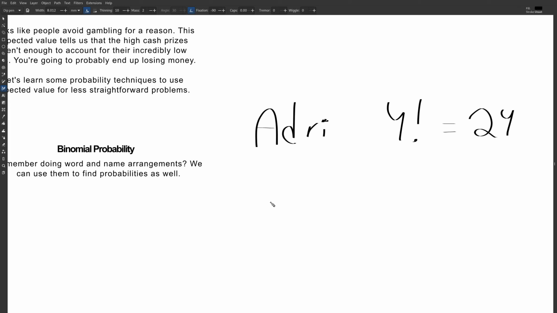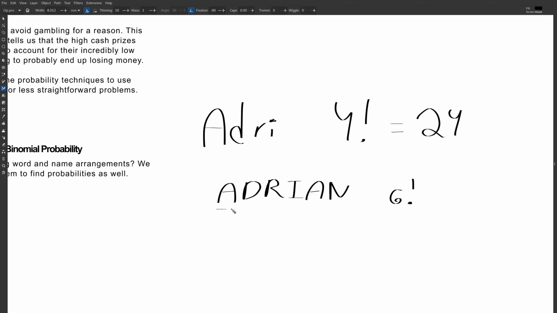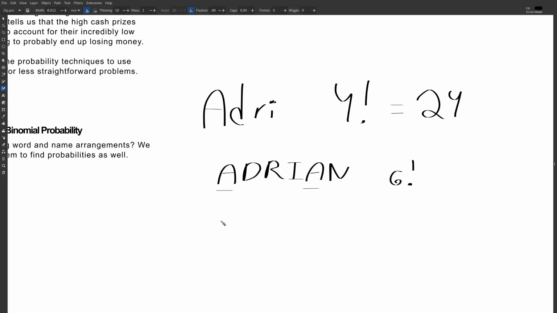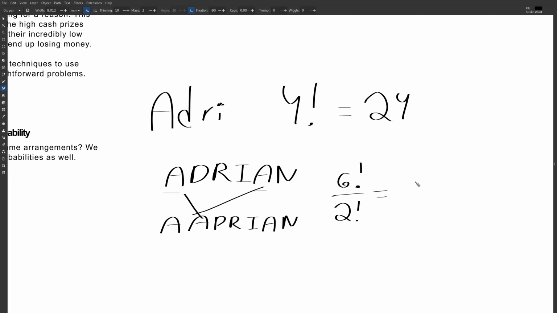But if we have repeats, like let's do this, A, D, R, I, A, N, it's not just going to be 6 factorial here. This would be the beginner mistake. You have to account for the fact that these A's repeat. You can't tell them apart. You actually can't tell which one is which. So you have to divide by the number of ways there are to rearrange these A's, so divide by 2 factorial. Some 6 factorial is going to be 720. 720 divided by 2 is 360 ways.